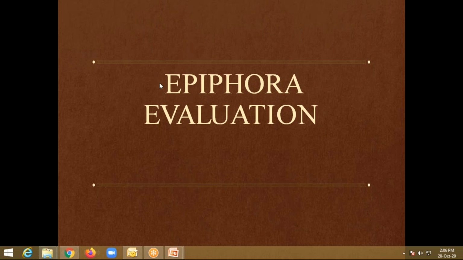So what is the difference between epiphora and lacrimation? Both are the causes of watering eye. So watering eye means either it can be epiphora or lacrimation. Once there is tear production and drainage of the tear, both will be there, right? Normally the tears are produced and drained into the nasal cavity through the lacrimal punctum, right?